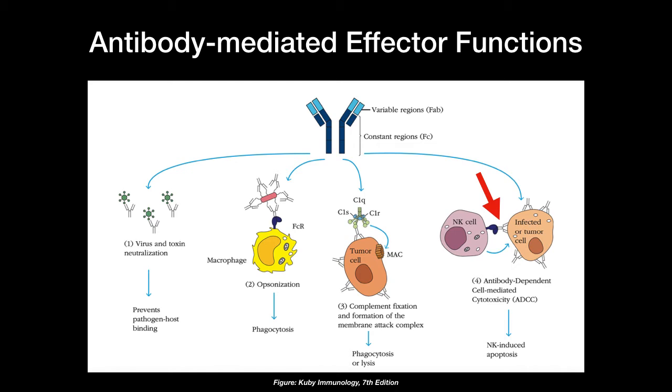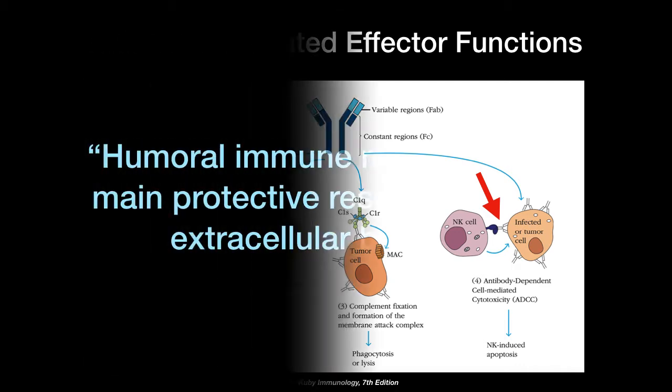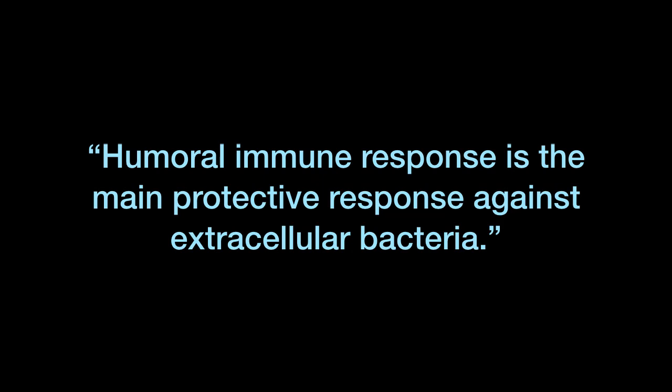I hope it is clear now that if there is an infection of extracellular bacteria, then all these functions will come into play. So, if the statement is humoral immune response is the main protective response against extracellular bacteria, then I think it is correct.